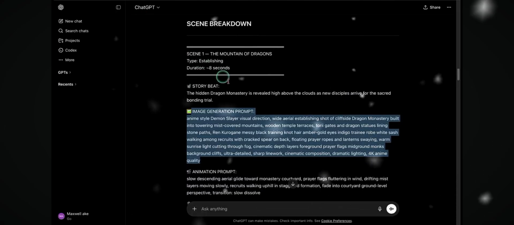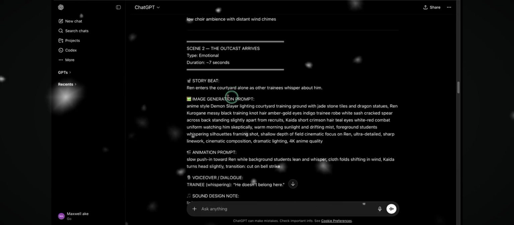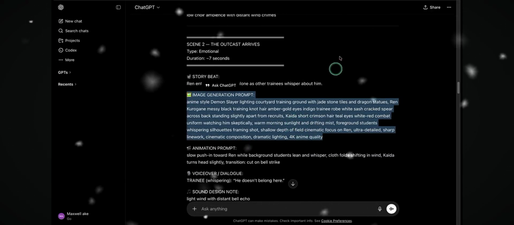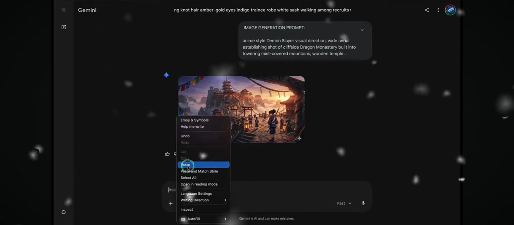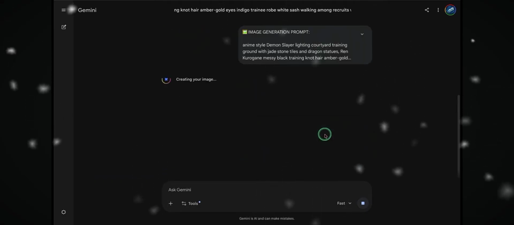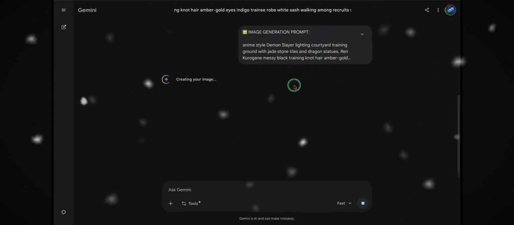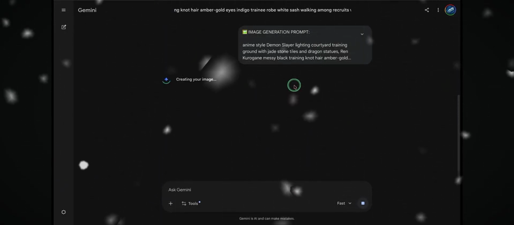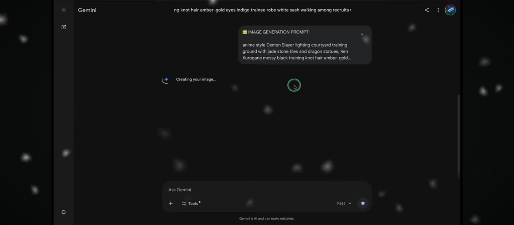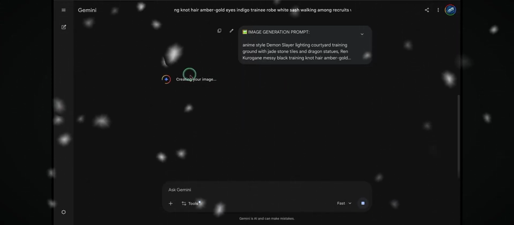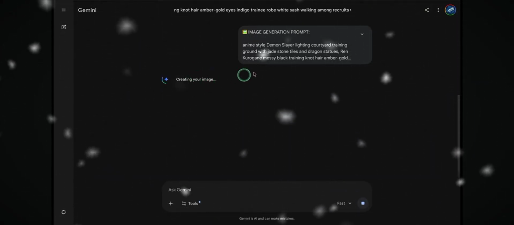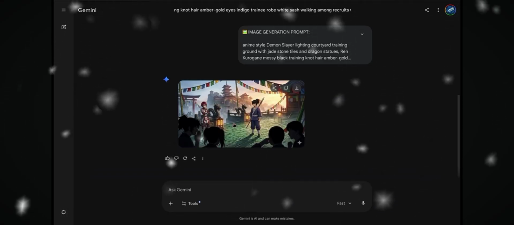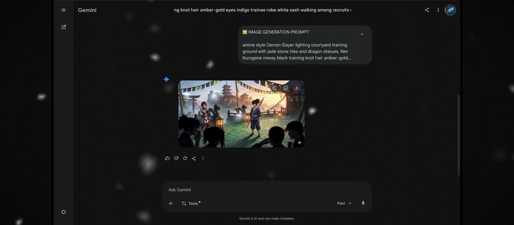Once your first image looks good, head back to ChatGPT, copy the second image generation prompt, then return to Gemini, paste it in, and hit generate again. Give it a few seconds, and just like that, your next scene starts coming together.